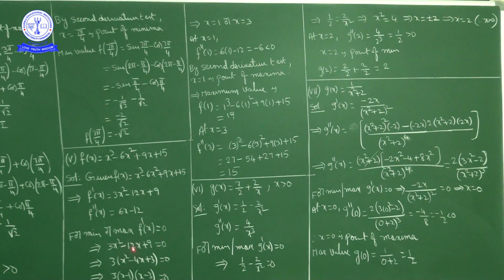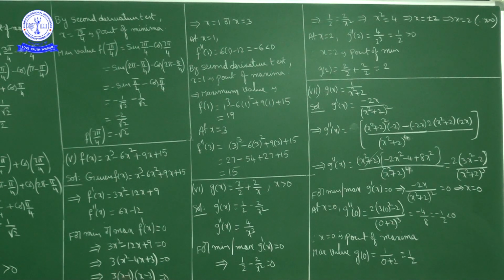So 3x square minus 12x plus 9 equal to 0. Now every term is a multiple of 3, so 3 common. 3 into (x square minus 4x plus 3) equal to 0. We can factorize x square minus 4x plus 3 as (x minus 1) into (x minus 3).